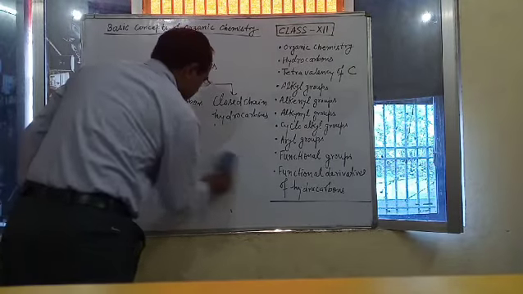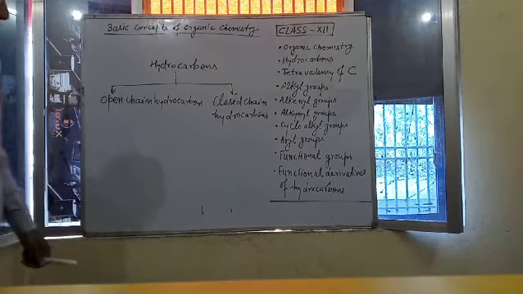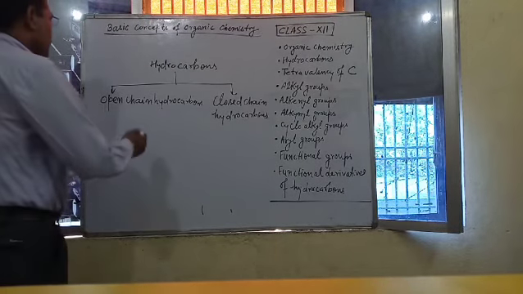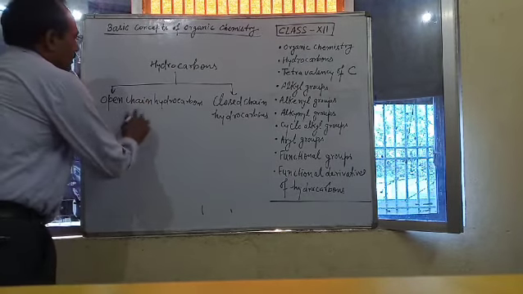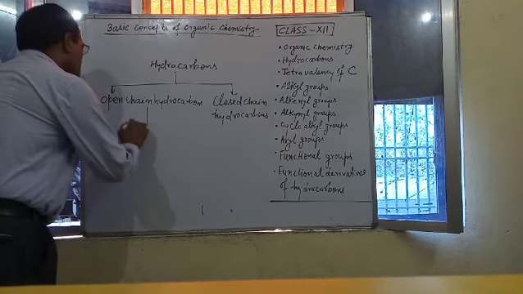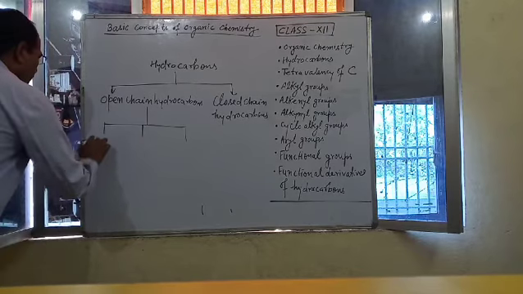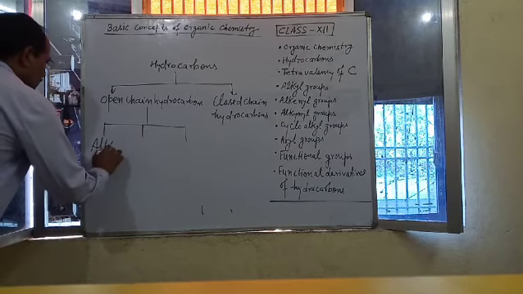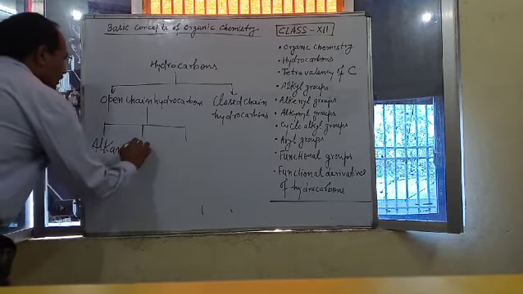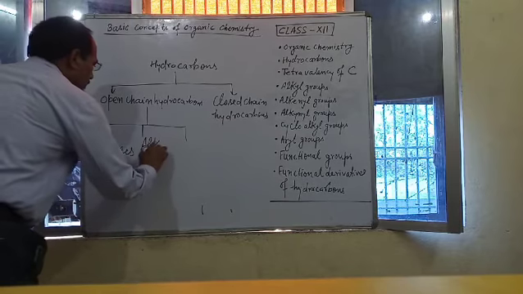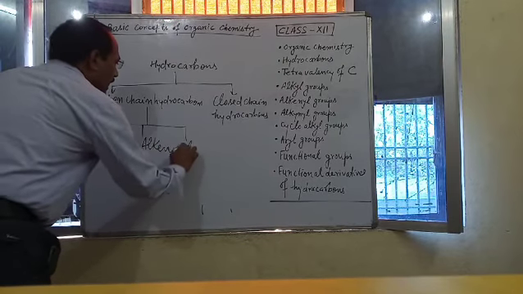Now, open chain hydrocarbons can be further classified as alkanes, alkenes, and alkynes.